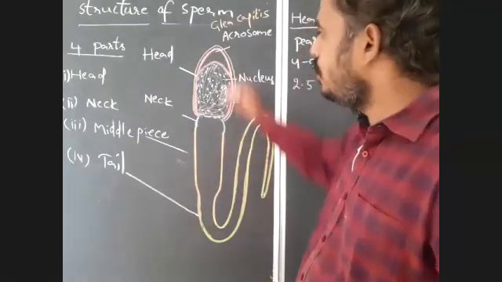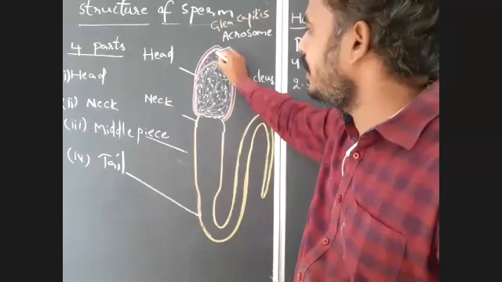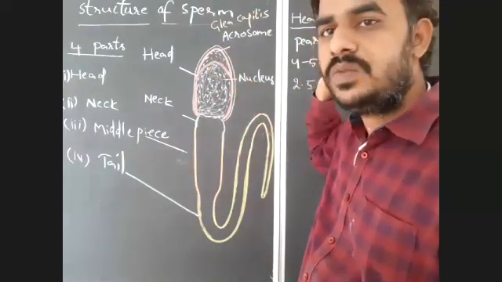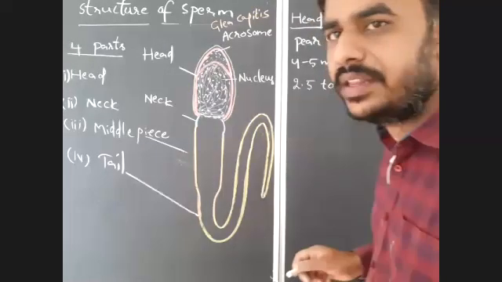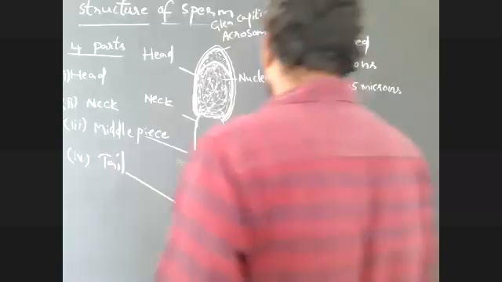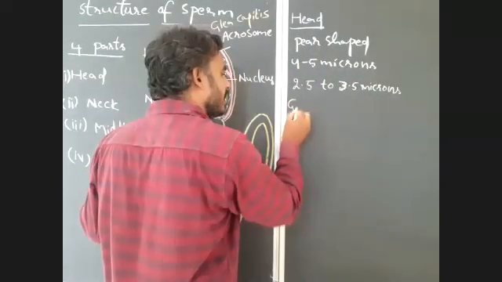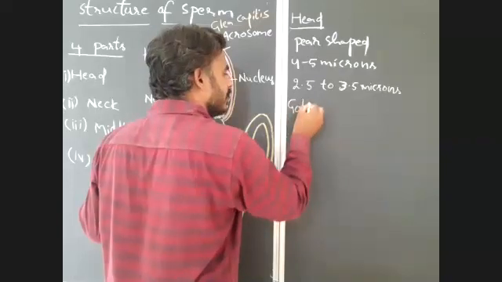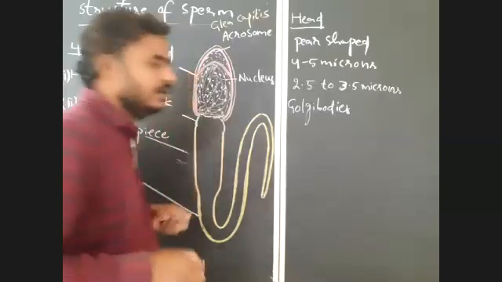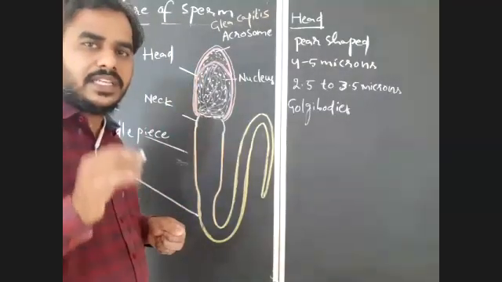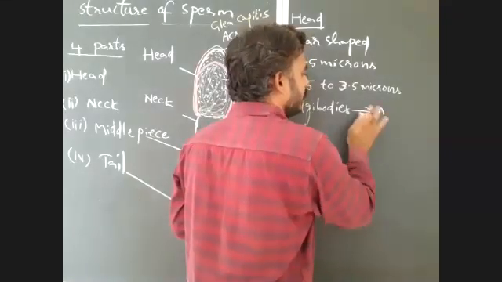Now, how is this acrosome or galea capitis developed during the process of spermiogenesis? The Golgi bodies which are present in the spermatid will modify into the acrosome in the sperm. That is very important.